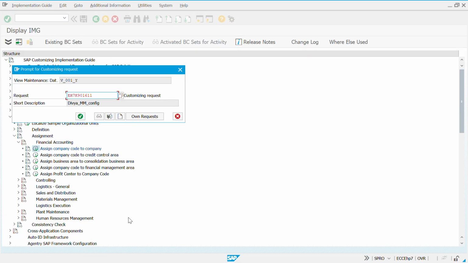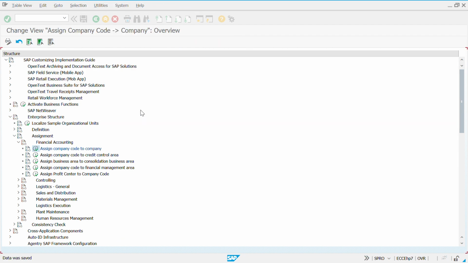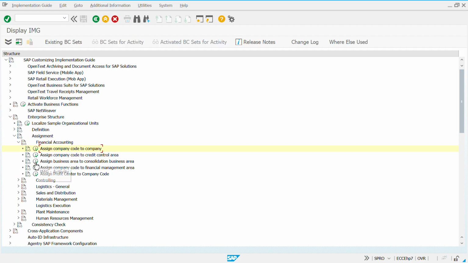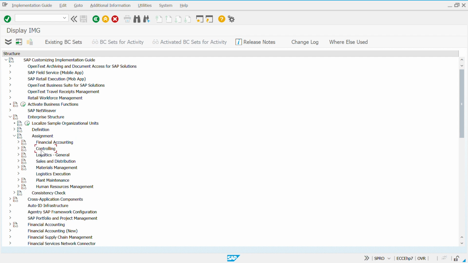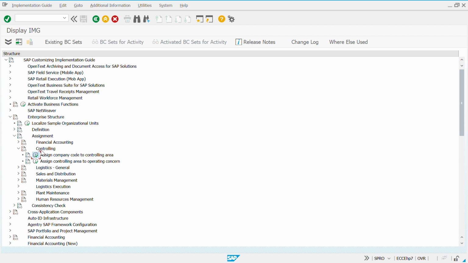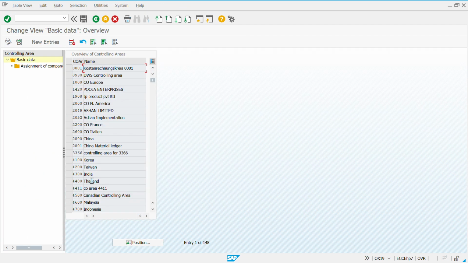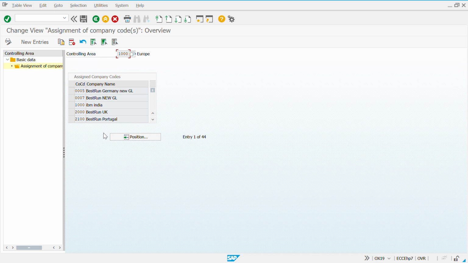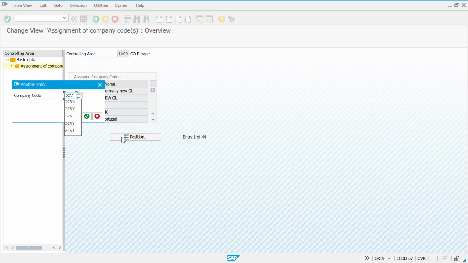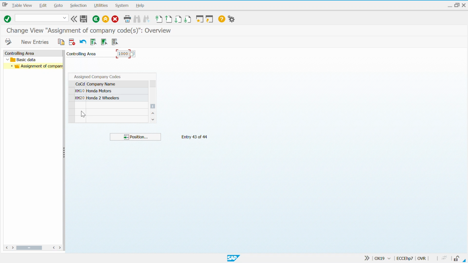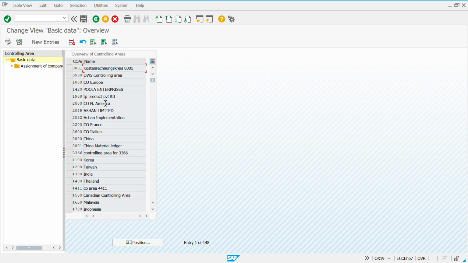Okay. Again, this customization request comes, you just have to enter. Okay. Go back, close this, go to controlling. Now here is some interesting part. Last time we copied it from 1000. Before you do any changes, you just select this line, go to assignment of company codes and try searching if your company code is there. Here, if you see, there is no company code because we didn't copy the controlling area.